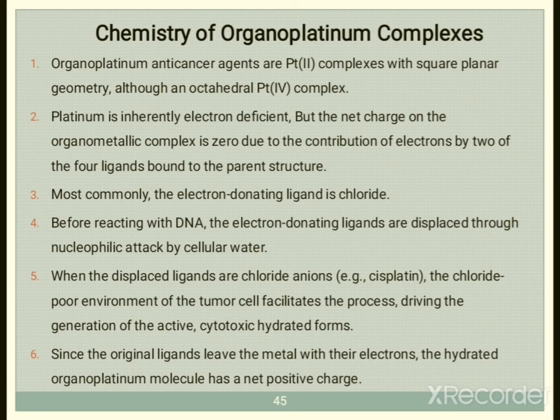So platinum is inherently electron deficient, but the net charge on the organometallic complex is 0, due to the contribution of electrons by the 4 ligands bound to the parent structure. We have seen the structure, there will be 4 ligands bound to the platinum, so the net charge of this platinum complex will be 0. The most commonly used electron donating ligand is chloride.